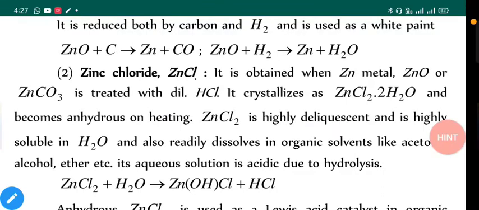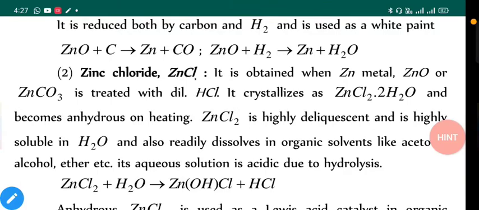Okay, as we know, zinc is a very reactive metal, so the normal state of zinc is ionic state. That means it will be stable in ionic form and it will be unstable in metallic form, but still it can give this type of reaction, but we require very specific conditions. That means very high temperature and high pressure conditions.